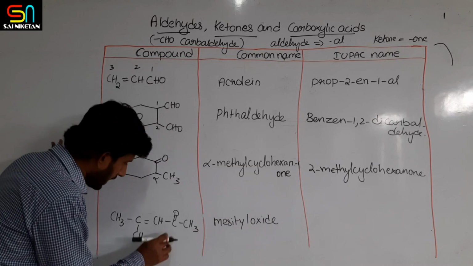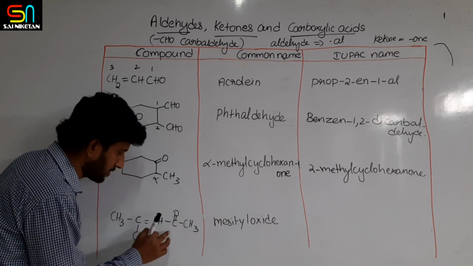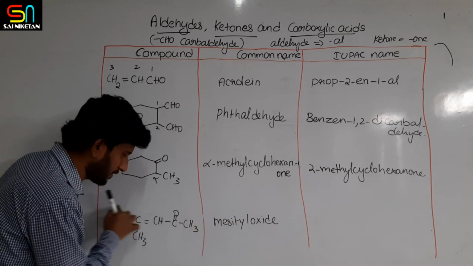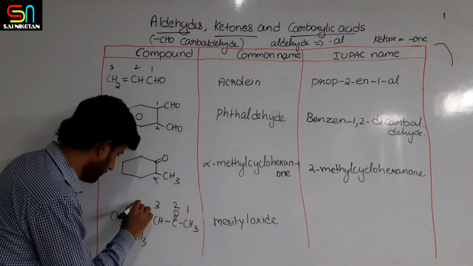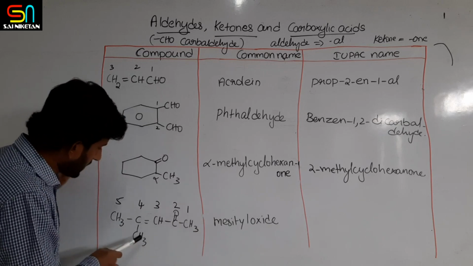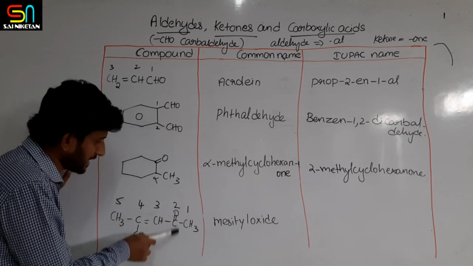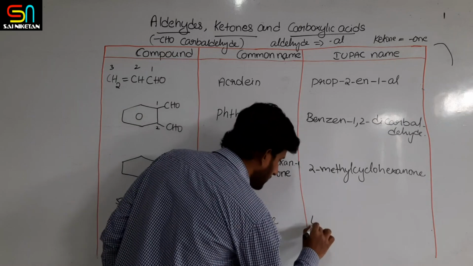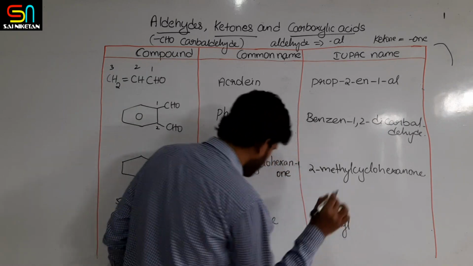This compound name is mesityl oxide, the common name. Numbering should be in such a way that the ketone gets the lowest number. So numbering from this side, 1, 2, 3, 4, 5. Now at the third position a double bond is there, at the fourth position a methyl is there, and at the second position the ketone is there. So I would write 4-methyl, since the fourth position has methyl.